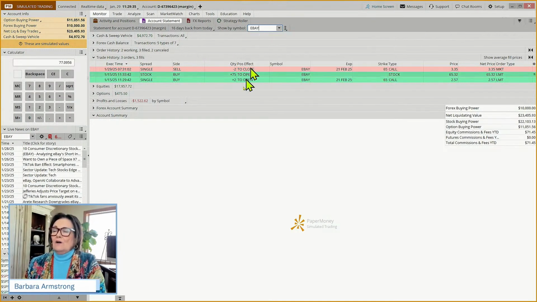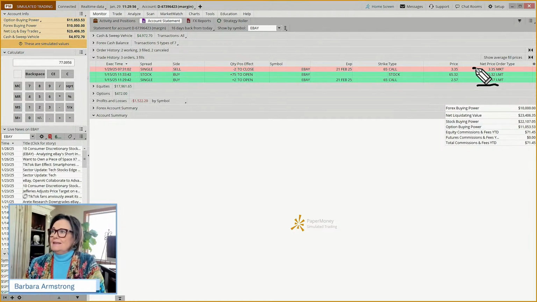This is another one where we both bought the stock and we bought a call. So we're out now on the call. And did we make a lot on this? Not a ton. But you know what? We're kind of going for base hits. We were going for a base hit with that, right? We weren't looking for a home run necessarily.